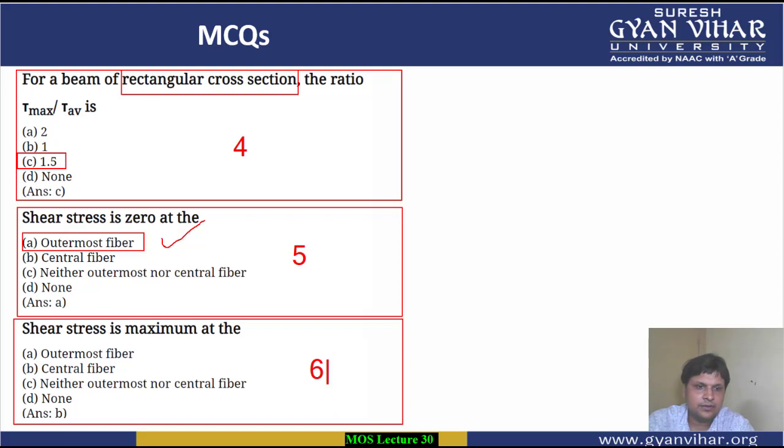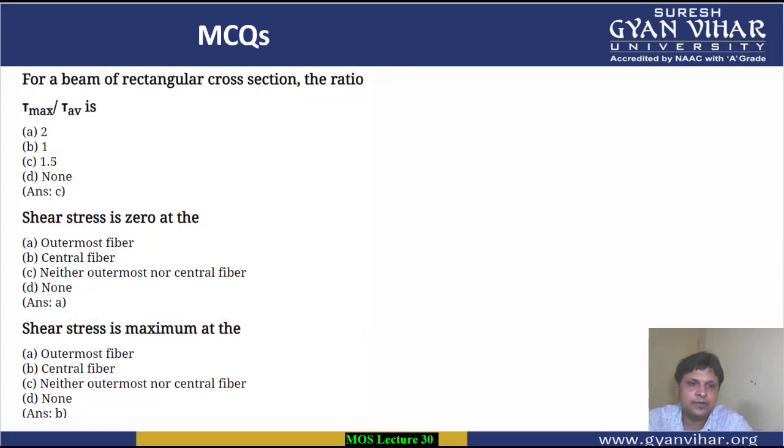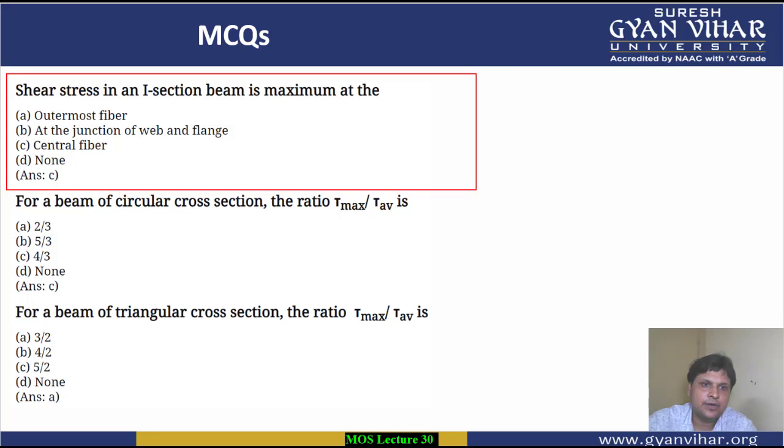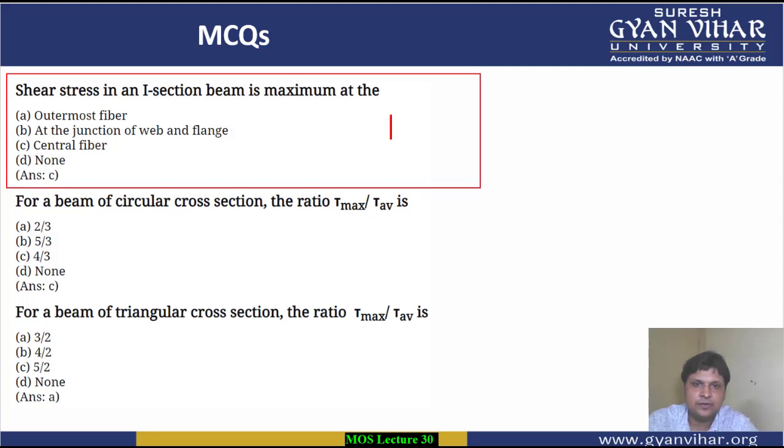The question is saying that shear stress is maximum at the, so shear stress maximum at the central fiber. Always, you have seen in that proof also, in the case of rectangular as well as triangular section, shear stress is maximum at the central fiber. Coming to the next multiple choice question, this is multiple choice question number 7.